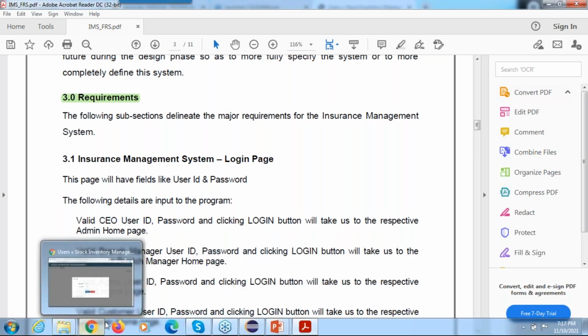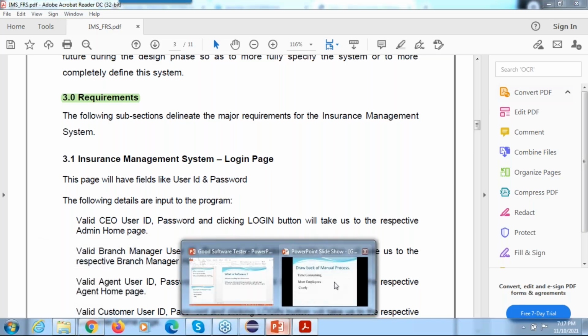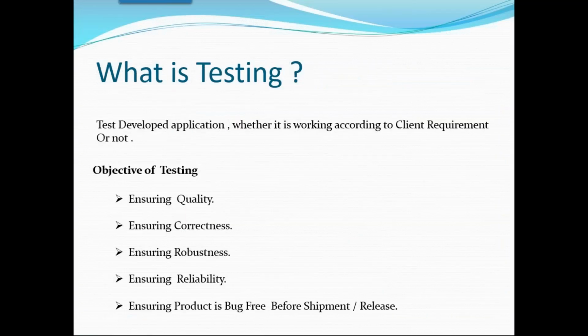For what purpose are we doing the testing? Simply put, to check whether it is working according to the client requirement or not. Make sure what the requirements are. Go for cloud computing, go for a SAP application, go for a Hadoop application, go for an AI application, artificial intelligence, any domain, go for Cisco, go for Juniper. Whatever technologies you have in the market, without testing they won't launch in the market.